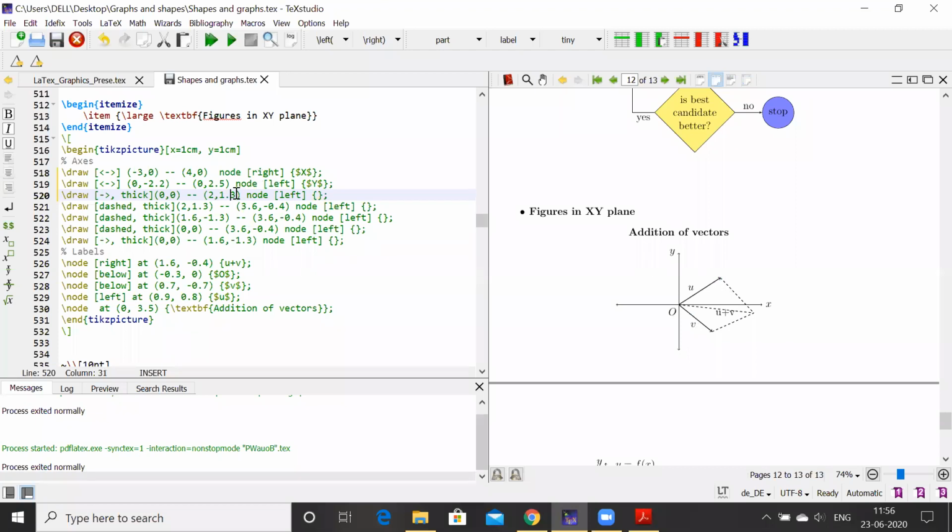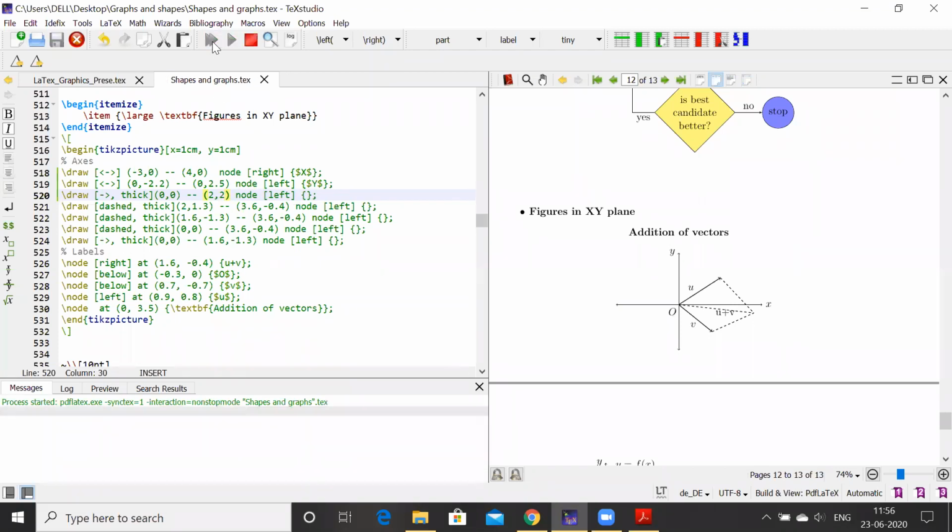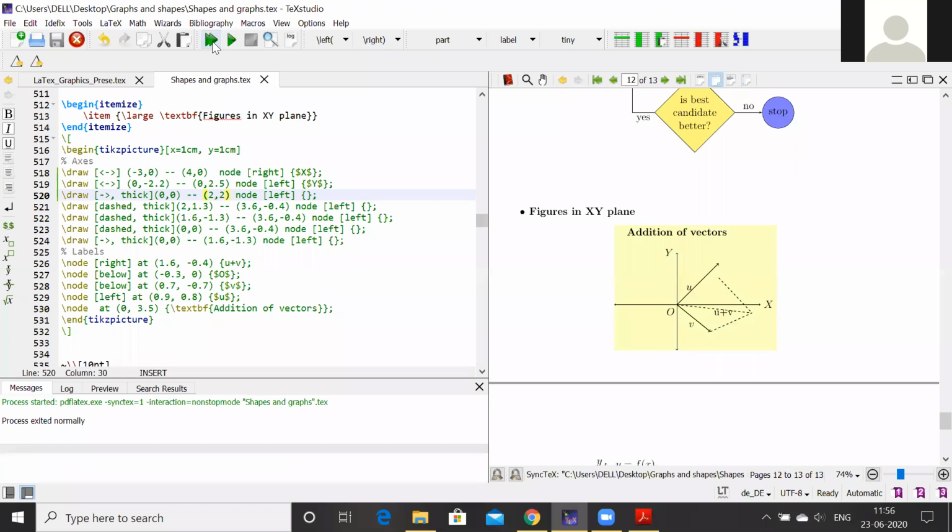We can increase this size. I'll write here, suppose I write 2 comma 2. So see what I am getting. I'll get the arrow in this direction. So that's why defining these positions of the vertices initially is important. Initially, you draw it on some pages roughly, and then after that you write all these things in the tikzpicture command so that it will give you a better picture.